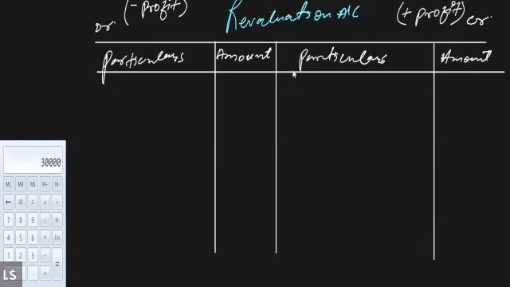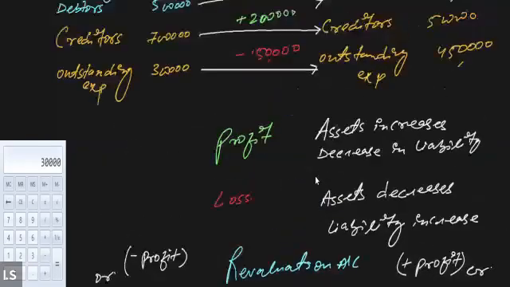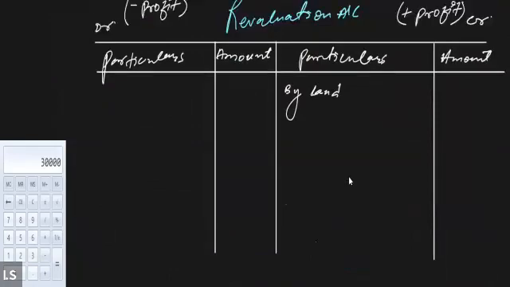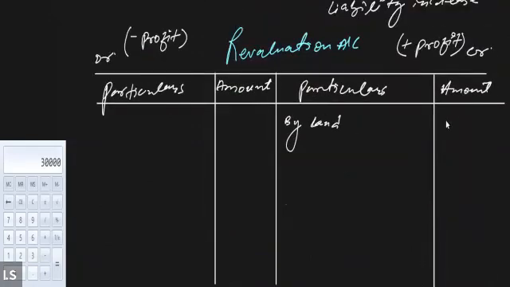So for example, if there is an increase in the value of the asset, I'm going to write it here in the revaluation account. Let's suppose the value of the land is increasing, so I'm going to write down by land. Like in our example, the value of land increases by 5 lakh. So I go to the revaluation account and write down by land.